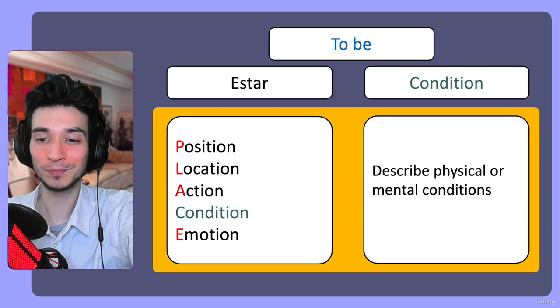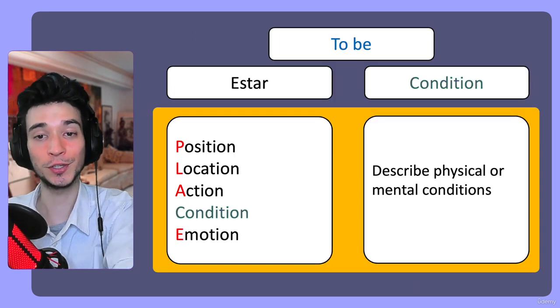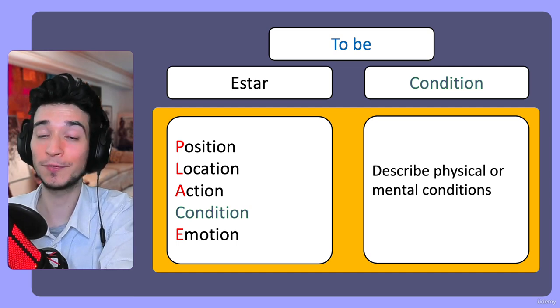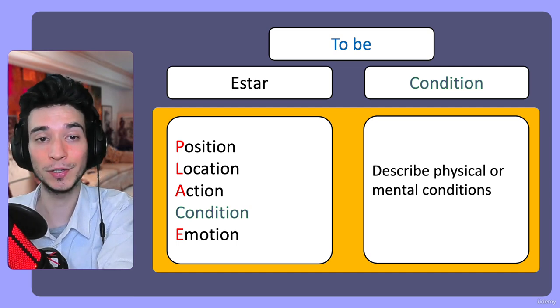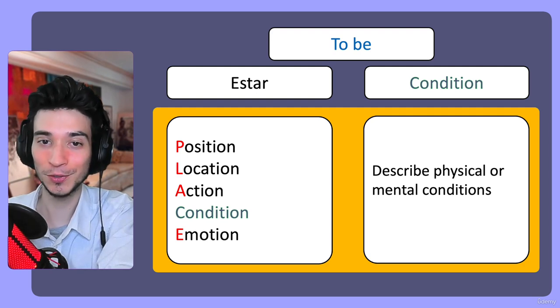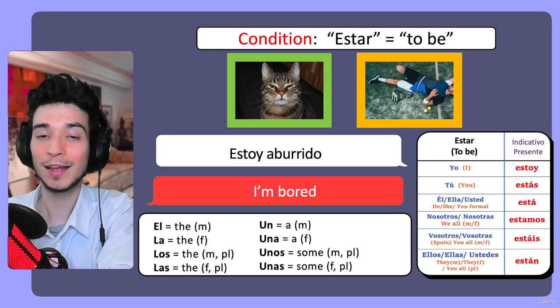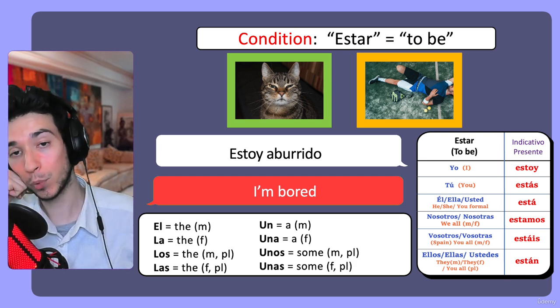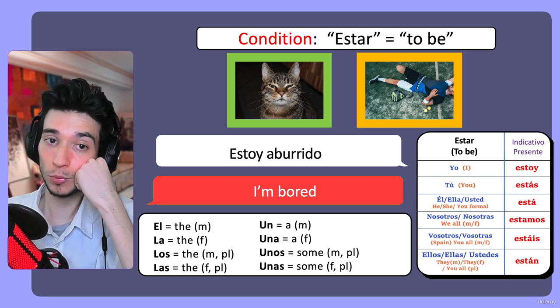And the next one, here we have conditions. So conditions are used to describe physical or mental conditions. And what does that mean? So let's check it out. So here we have estoy aburrido. I'm bored. Estoy aburrido.